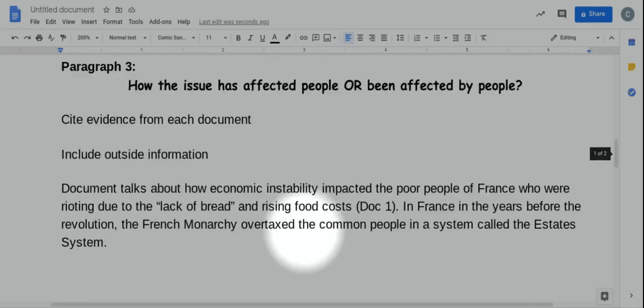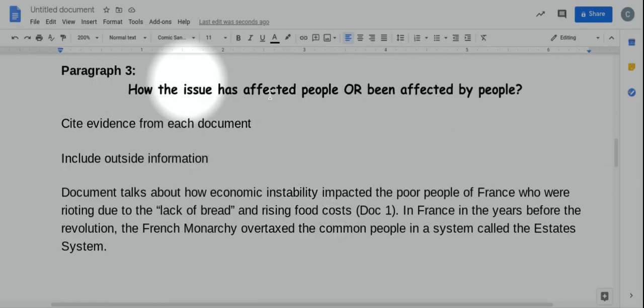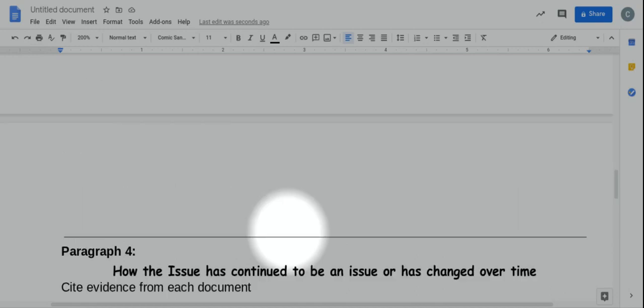Now, one last thing I forgot to mention here. When you're doing the affected people paragraph, paragraph 3, you're going to want to show how this issue has been an issue across time. So if you have a document set and they're from different time periods, and let's say document 1, 3, and 5, let's say document 5 is from modern times and also talks about economic instability. Well, that's going to be an important document for showing that there was this change over time. There's an issue back in France in the 1780s, and look, document 5 tells us there's an issue today. So it shows how this problem has occurred over time.